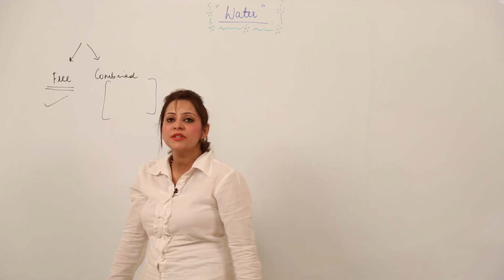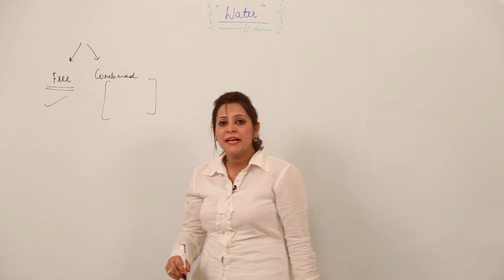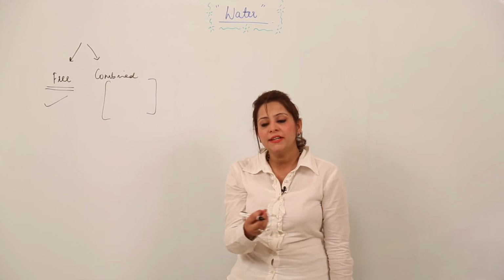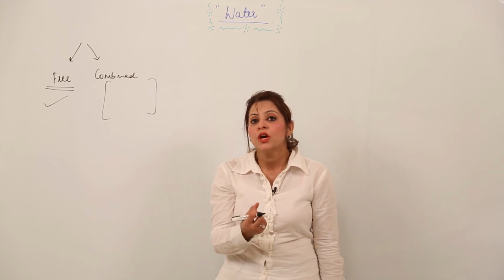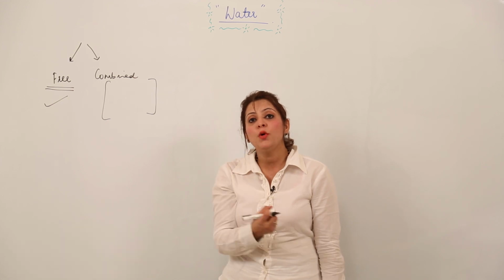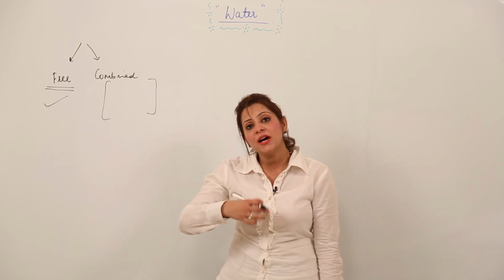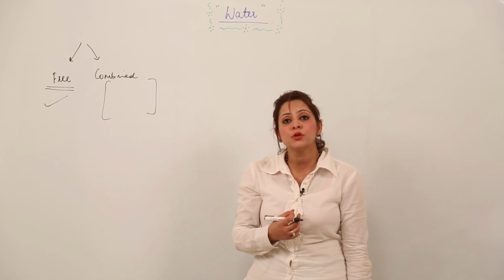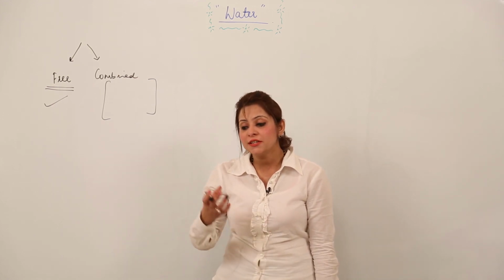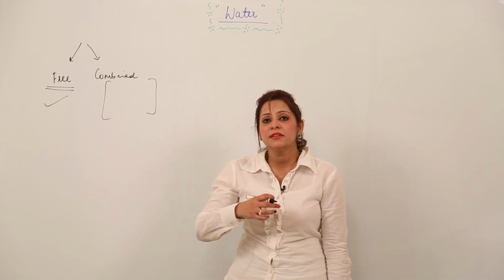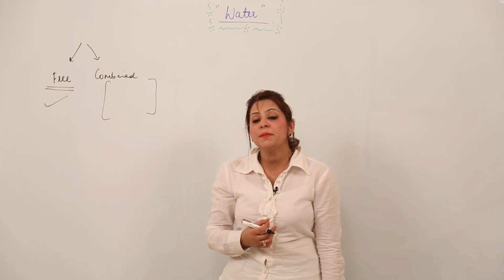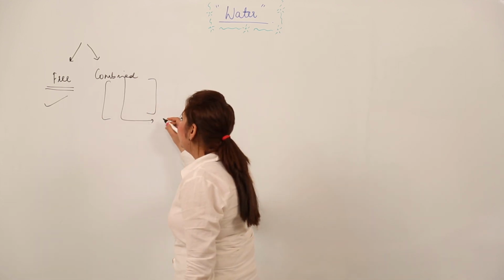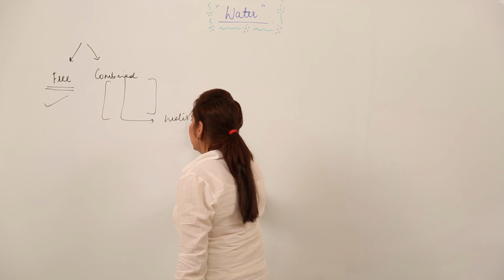So how is it found in a combined state? Some salts, like copper sulfate, which you must be familiar with. When copper sulfate is kept in the atmosphere, it just absorbs moisture. So that means water is also occurring in a combined state. We have discussed before that whenever a salt absorbs moisture, sometimes the water gets chemically combined with that salt, and that water, present in combined form, is called water of crystallization.